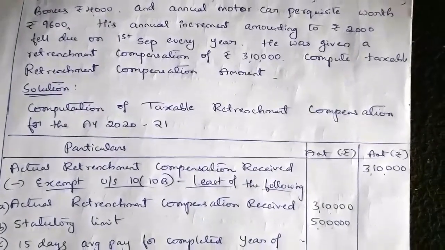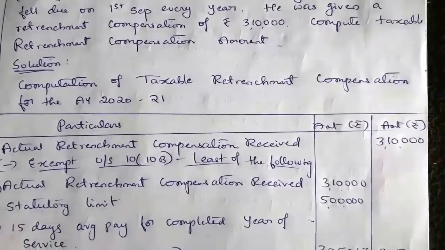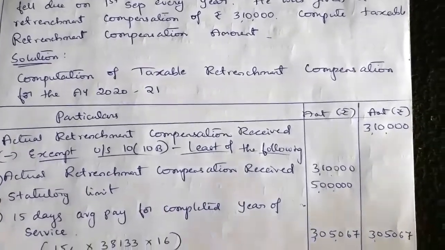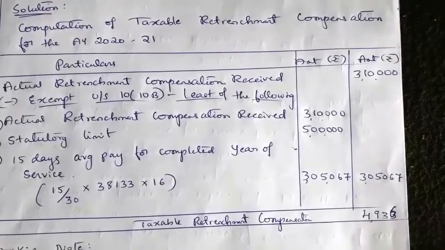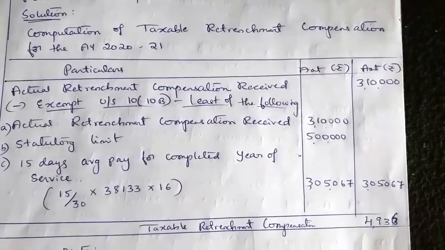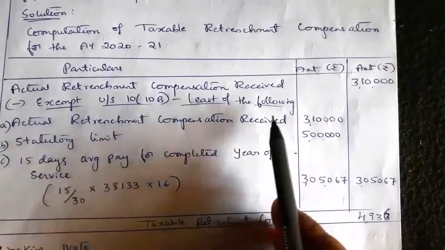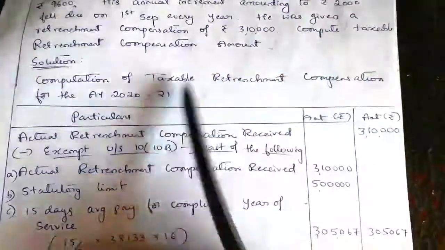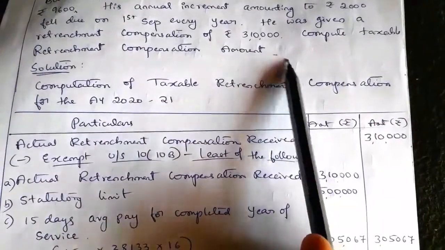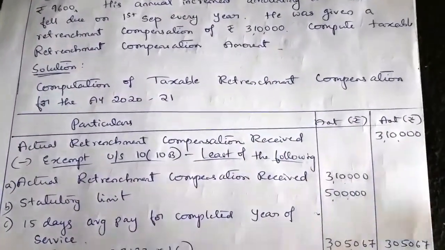Now we'll work out the solution. Write the heading: computation of taxable retrenchment compensation for the assessment year 2020-21. Make 3 columns for particulars and 2 amount columns. Under that, first we have to take the actual retrenchment compensation received. That is given in the question. He was given a retrenchment compensation of rupees 3,10,000. So we have to take 3,10,000 here.